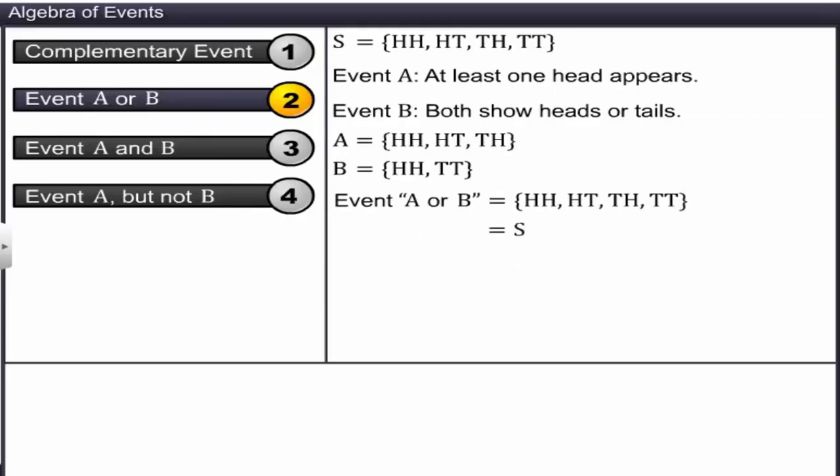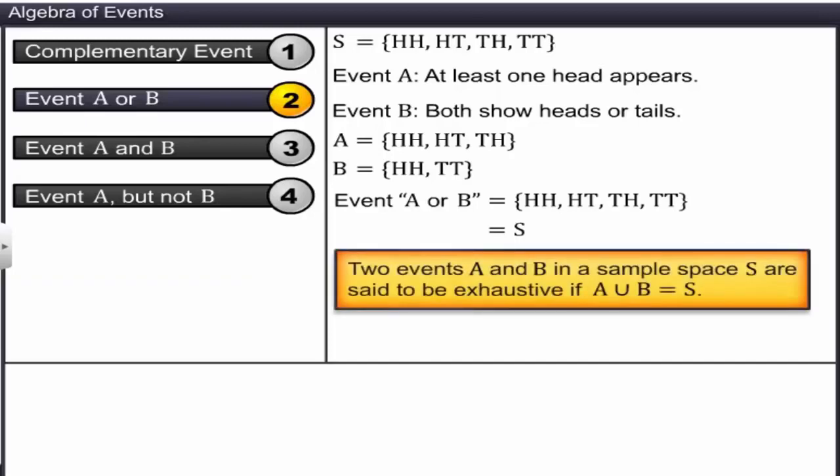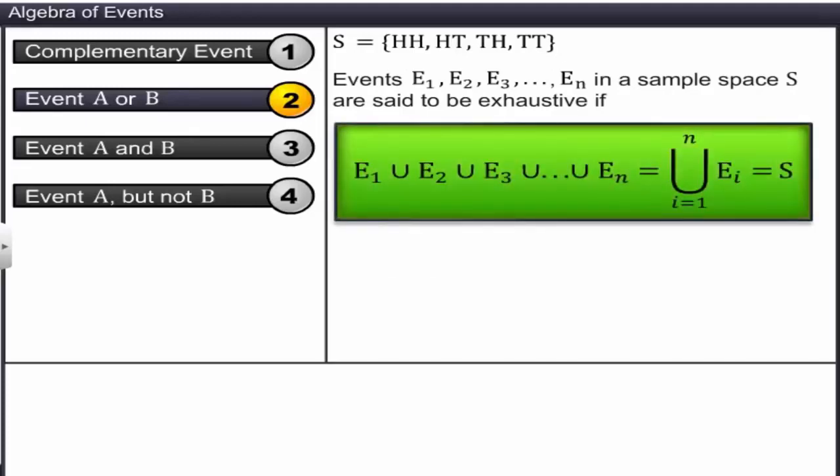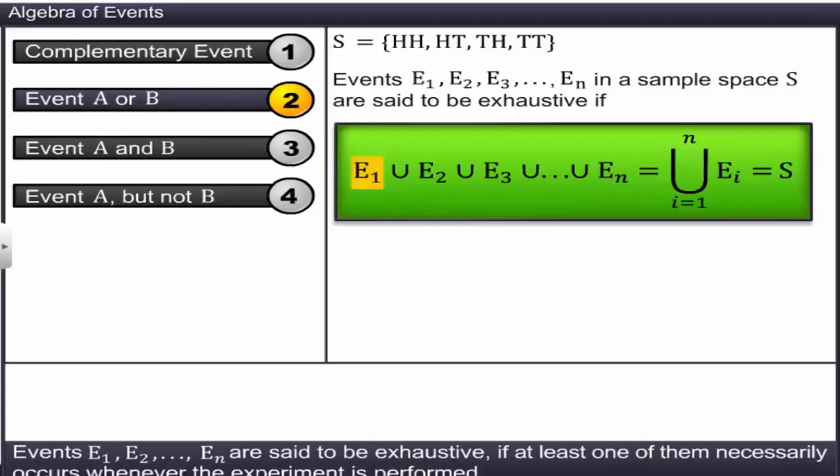Two events A and B in a sample space S are said to be exhaustive if A or B is equal to S. In general, events E1, E2, E3, and so on in a sample space S are said to be exhaustive if the union of all the events is equal to S. In other words, events E1, E2, E3, and so on are said to be exhaustive if at least one of them necessarily occurs whenever the experiment is performed.